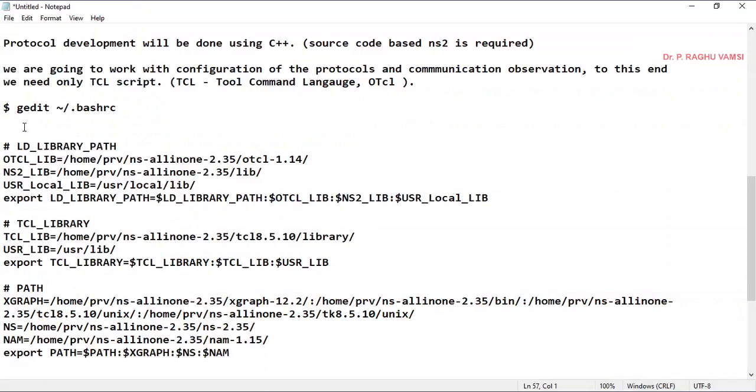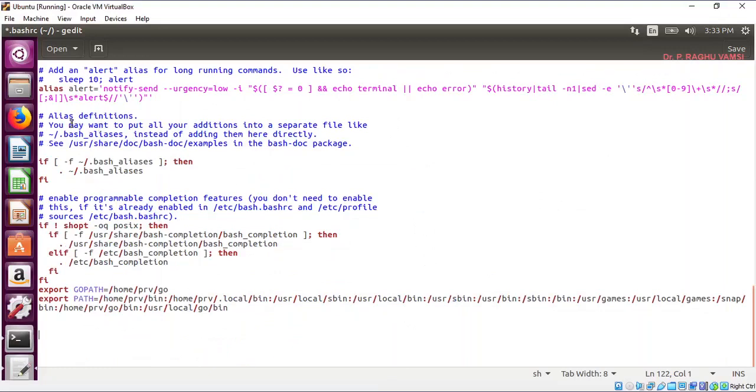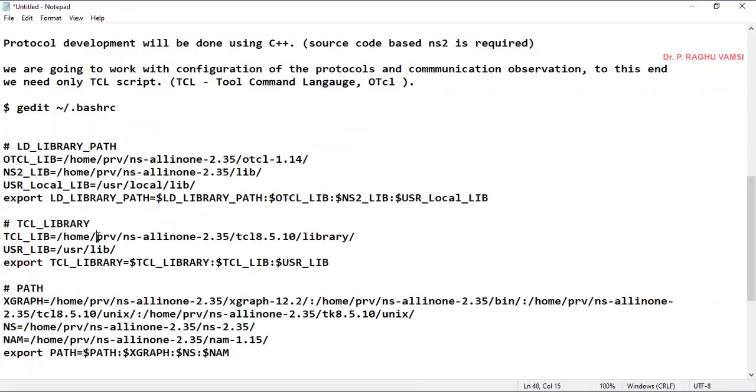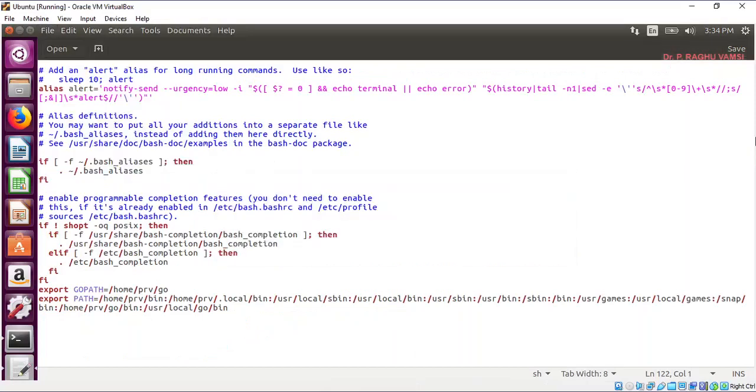Once you place it, save it, close the command prompt and restart the command prompt. Because I have not installed it, I'm not pasting here. Once you install it, you can paste it here. And one more thing, you have to take care of the user name. Here it is PRV. On your computer the username may be different. So observe this particular change. Whatever the username is, that username you are supposed to mention, and save it. Quit, save, and close it.